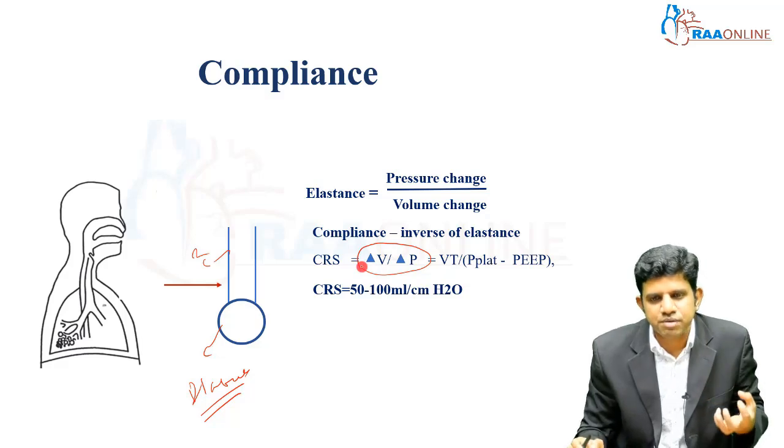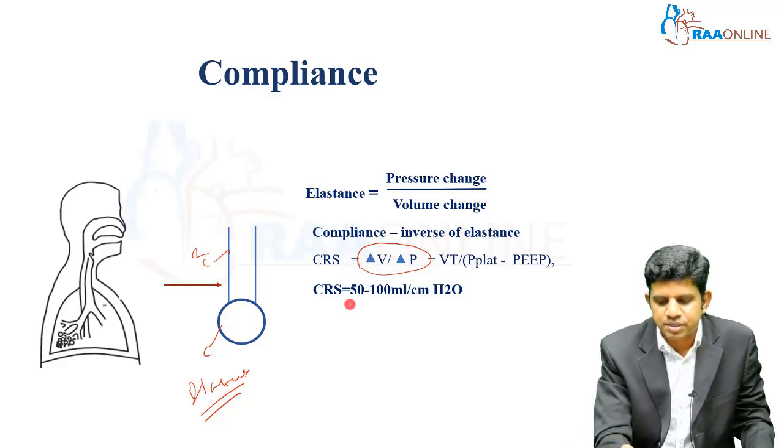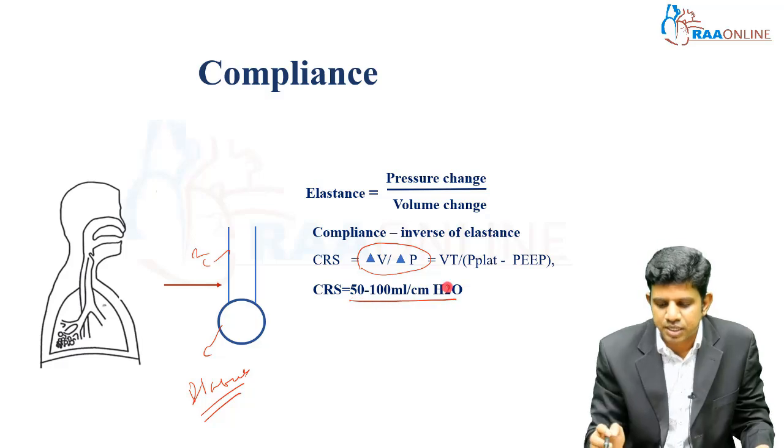In any positive pressure ventilation, our volume change is your tidal volume. Pressure change is your plateau pressure minus PEEP. So, normal compliance of the respiratory system is 50 to 100 ml per centimeter water.